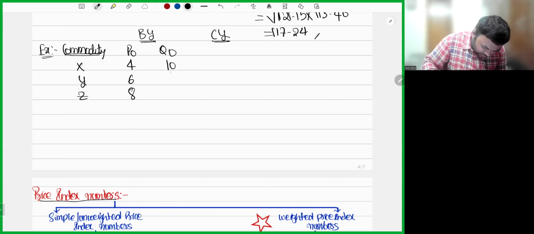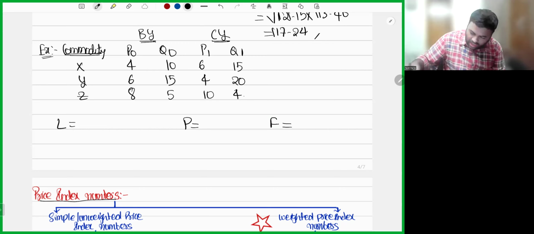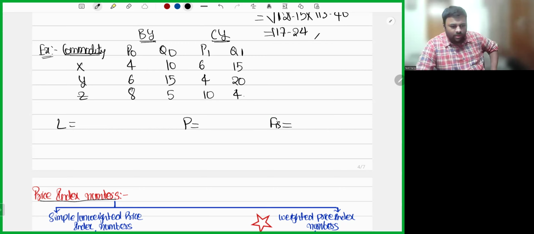Base year quantity: 10, 15, 5. Current year price is given, current year quantity is given: 6, 4, 10, 15, 24. Calculate Laspeyres, calculate Paasche, calculate Fisher's. Drobisch-Bowley is not required. I'll give you exactly 4 minutes. Please calculate and tell me the answer.